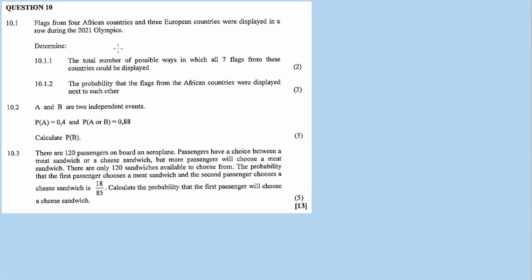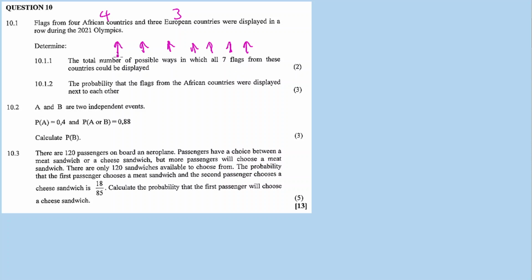So in this case, how many teams are participating in total? It's 7, because it's 4 plus 3, 4 African and 3 European. So my poles: 1, 2, 3, 4, 5, 6, 7. Yes, 7. So you have 7 flags and you want to put them on each and every pole that is there, which is 7.